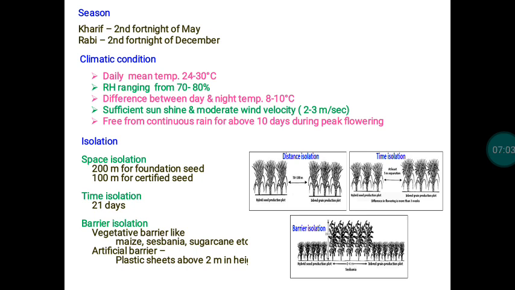But in the case of rice, particularly in Tamil Nadu and India, we are facing the problem of non-synchronization between the A and R lines. Sometimes the A line comes to flowering early and the R line comes to flowering late. So sometimes the A line will be in a flowering stage, but at that time there won't be any flower open in the R line, so there won't be any pollen supply for A. Because of that we are facing a lot of problems. This is a major problem.